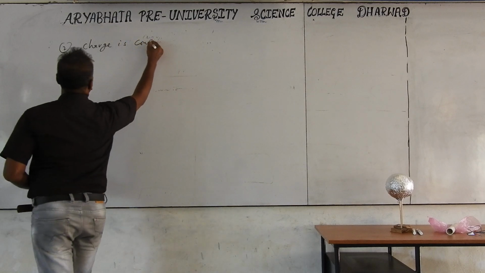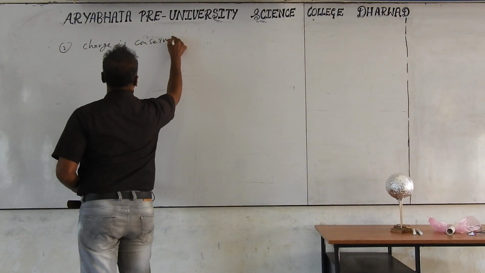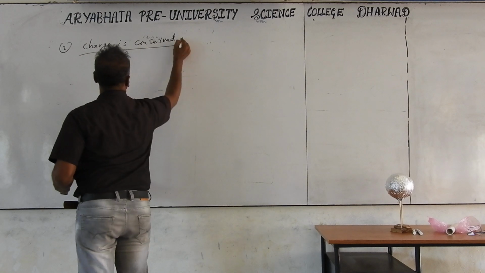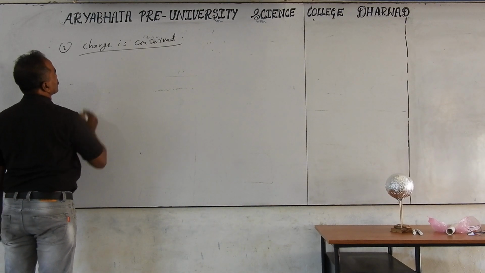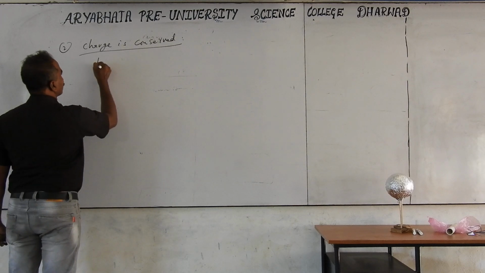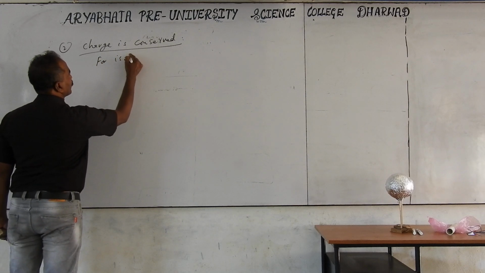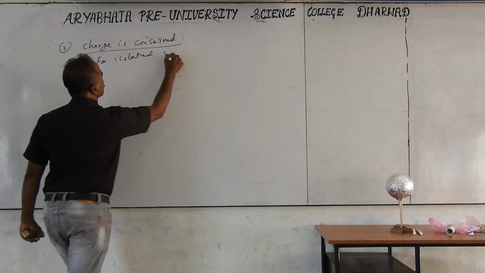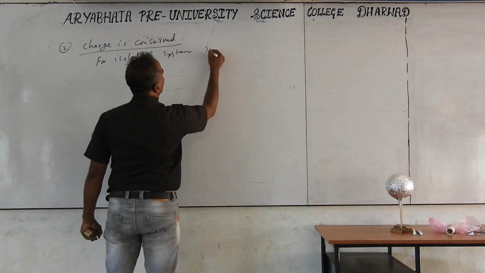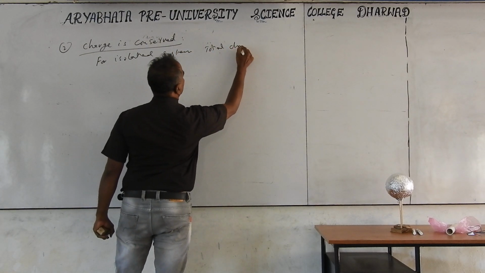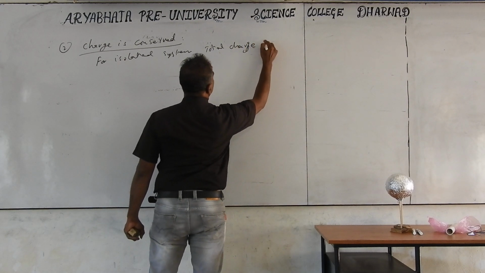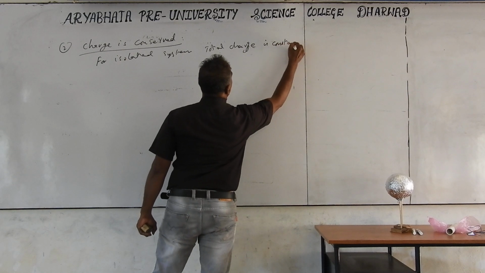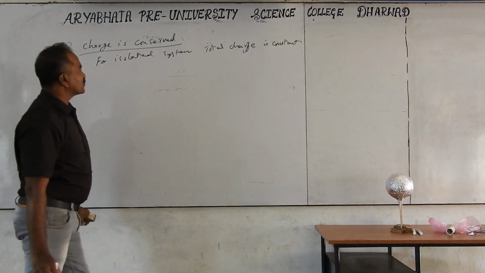Charge is conserved means for an isolated system, total charge is constant.